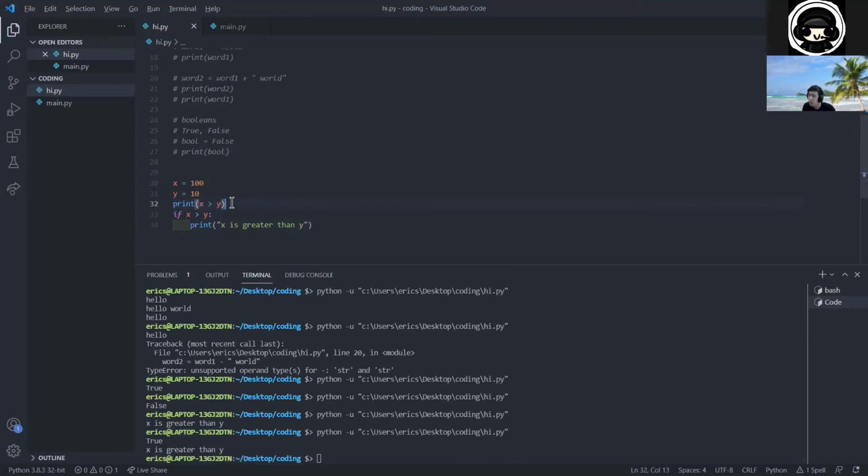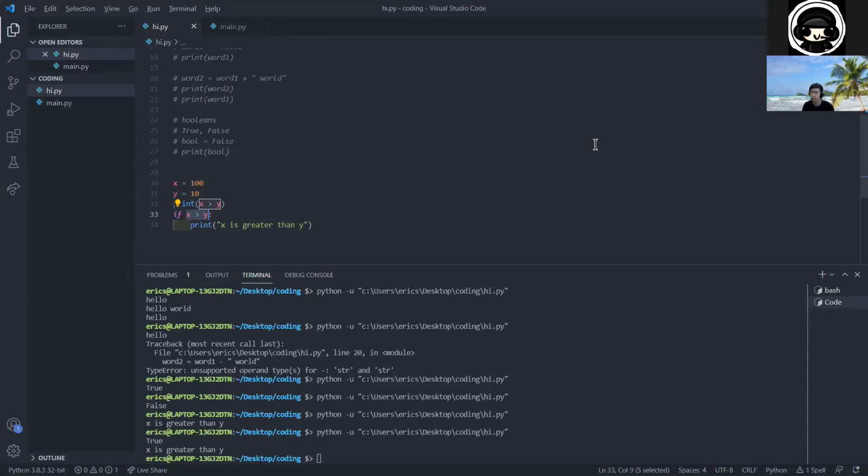So you see right here, I printed out the conditional we have for the if statement, which is a boolean, because the computer outputs true, which gives it as a boolean value. Everything here in the if statement has to be a boolean or has to come out to a boolean. X greater than y is a boolean.